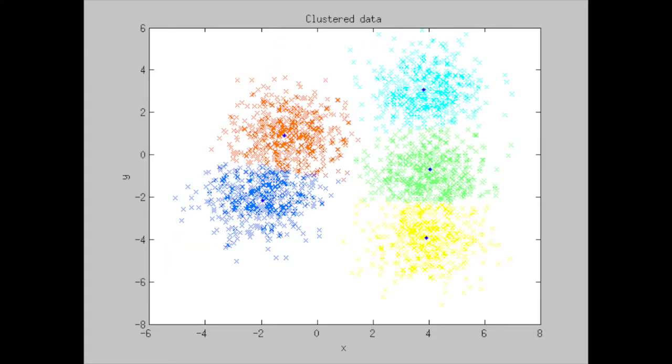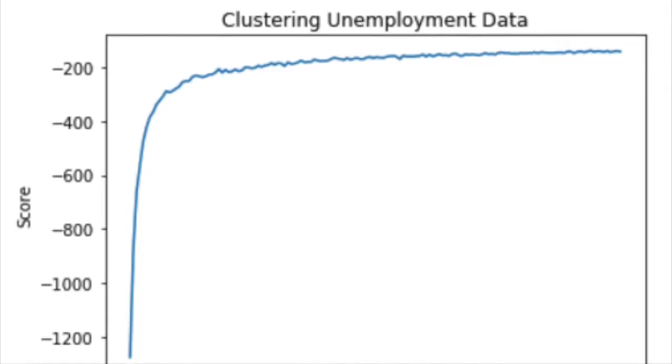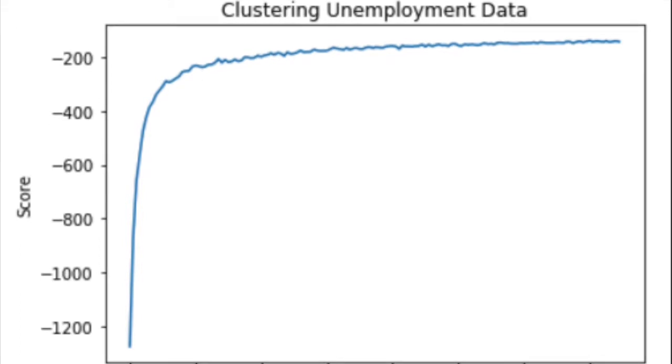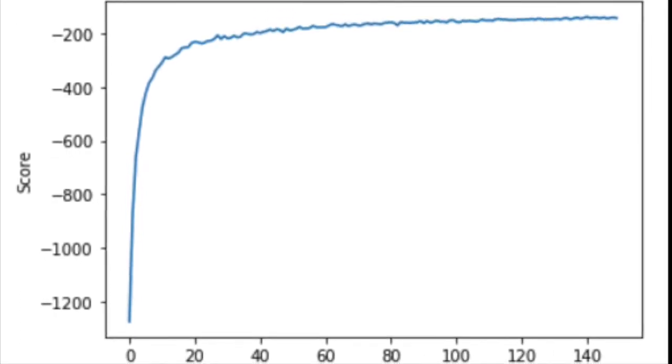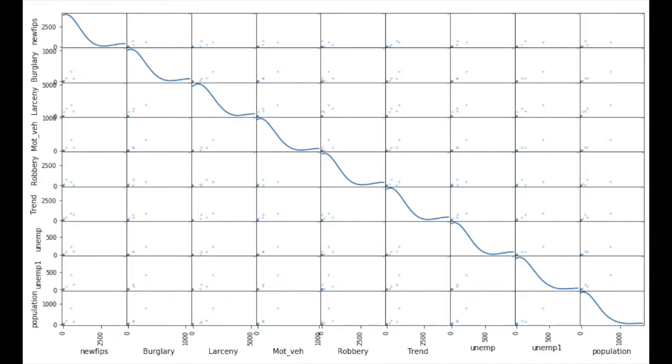Then, we used clustering to perform some analysis on the initial data. First, we plotted the number of clusters versus the score of the k-means algorithm on the data, and then determined that 30 clusters was the ideal number of clusters before the score started plateauing. After we used the number 30 to aggregate our data into 30 clusters, we then performed the scatter matrix program again, and found that there were much stronger correlations between the variables.